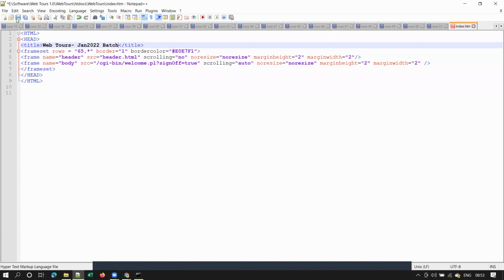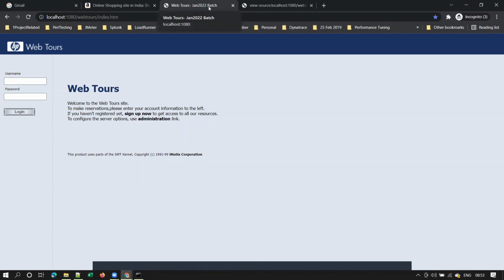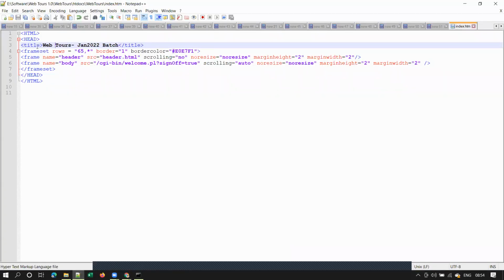I'm just changing the page title just to show you that this is how this page is developed. The index.html page is written like this, right? Now if you go to the browser and refresh, you see the page title here, right? Any web page will be built using this HTML code.